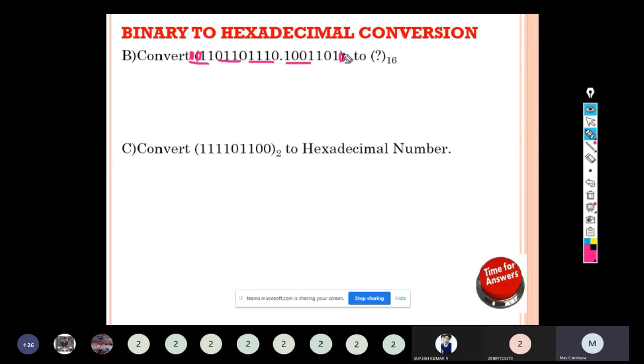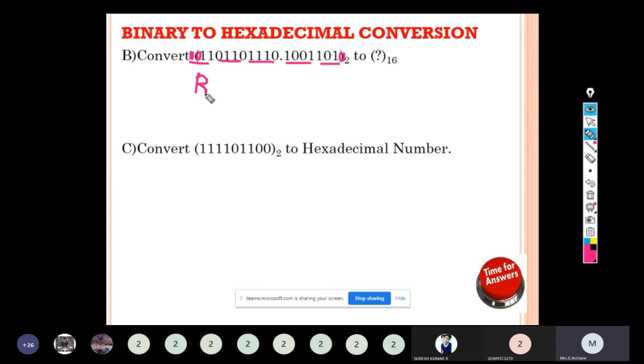So I can add 0 at the end to make it a sufficient group of bits. Now write the equivalent hexadecimal. 1011 will have 8421. So 8, 4 plus 0, 2, 8 plus 2 is 10, 10 plus 1 is 11. So it will be represented by an alphabet. 11 will be represented by B.